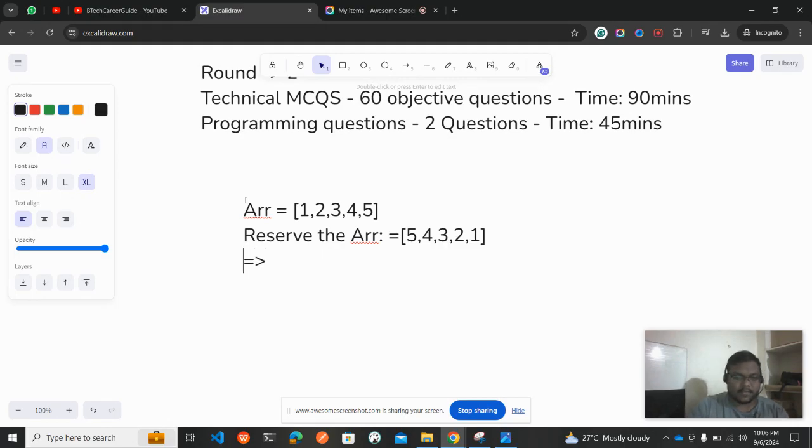So for 5 we have a position of 0, for 4 a position of 1, for 3 a position of 2, for 2 a position of 3, and for 1 a position of 4.